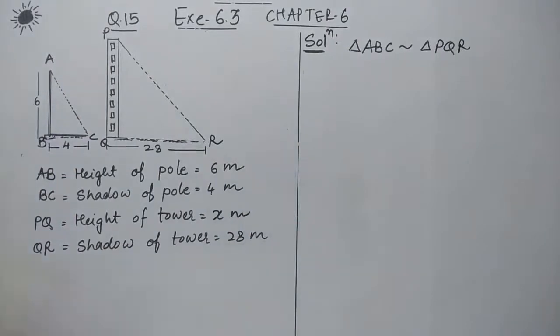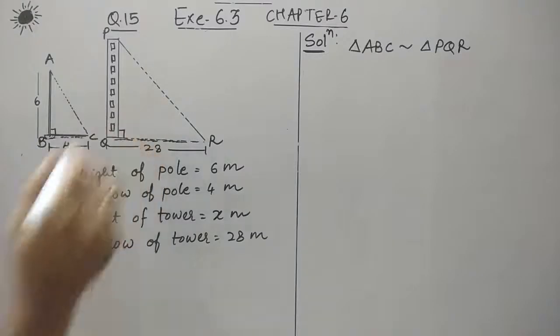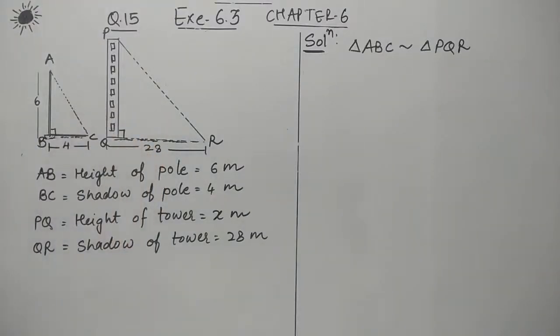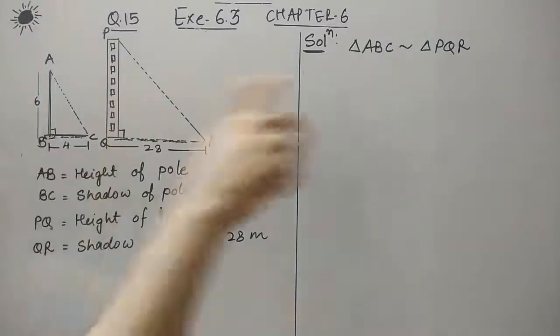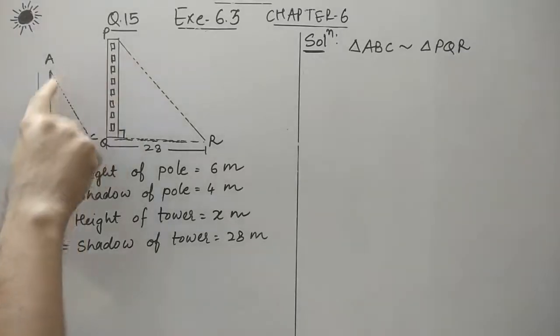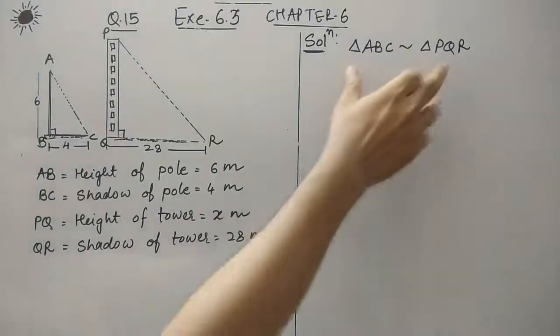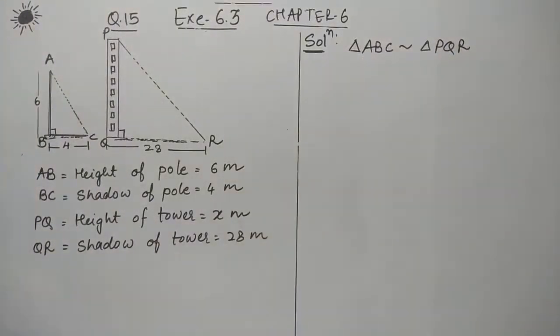Let me tell you, this angle B is a right angle, as it forms a right angle to the ground. So one angle is already the same, that is B and Q. Now, they form the angle at the same time, the timings are the same, so both the angles must be equal. So we'll come to this, that these two triangles are similar to each other.